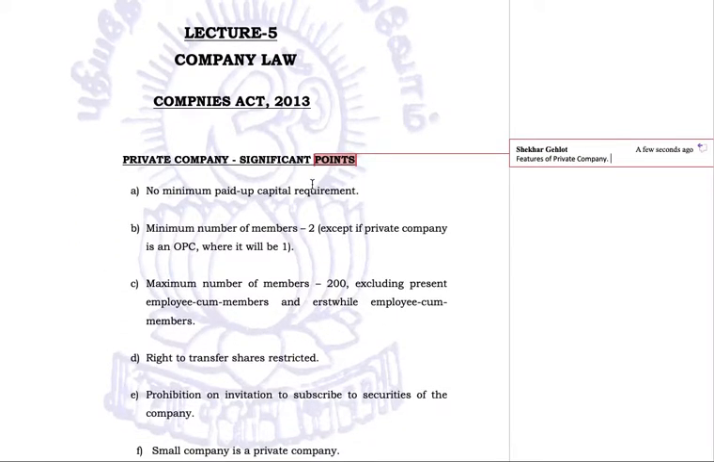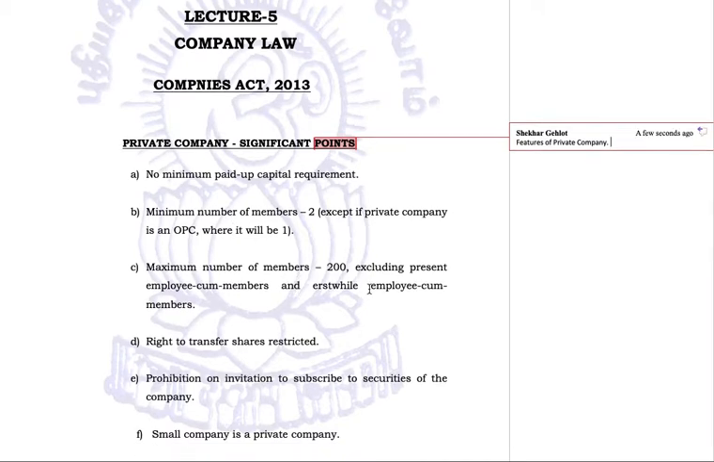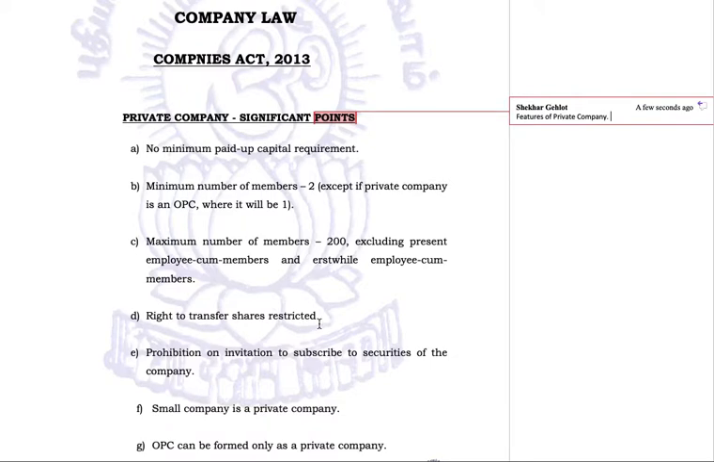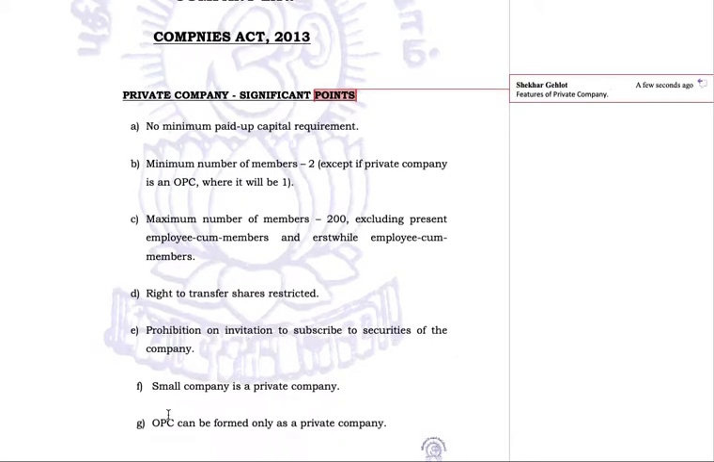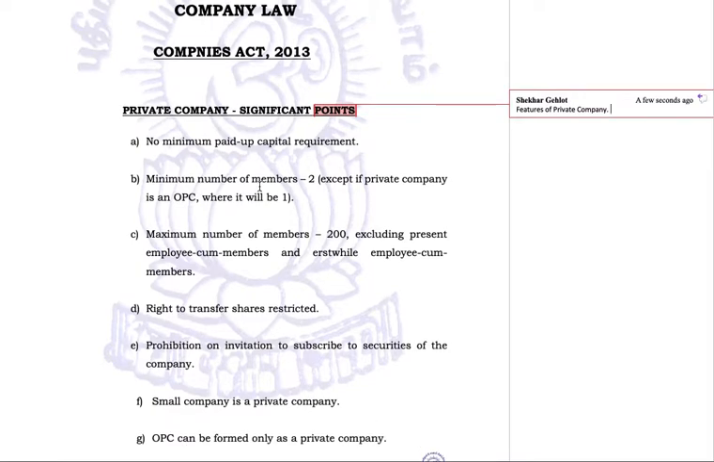No minimum paid up capital requirement. Minimum number of members 2, maximum number of members 200, right to transfer shares restricted, prohibition on invitation to subscribe to securities of the company, small company is a private company, OPC can be formed only as a private company. Okay, no minimum paid up capital requirement.